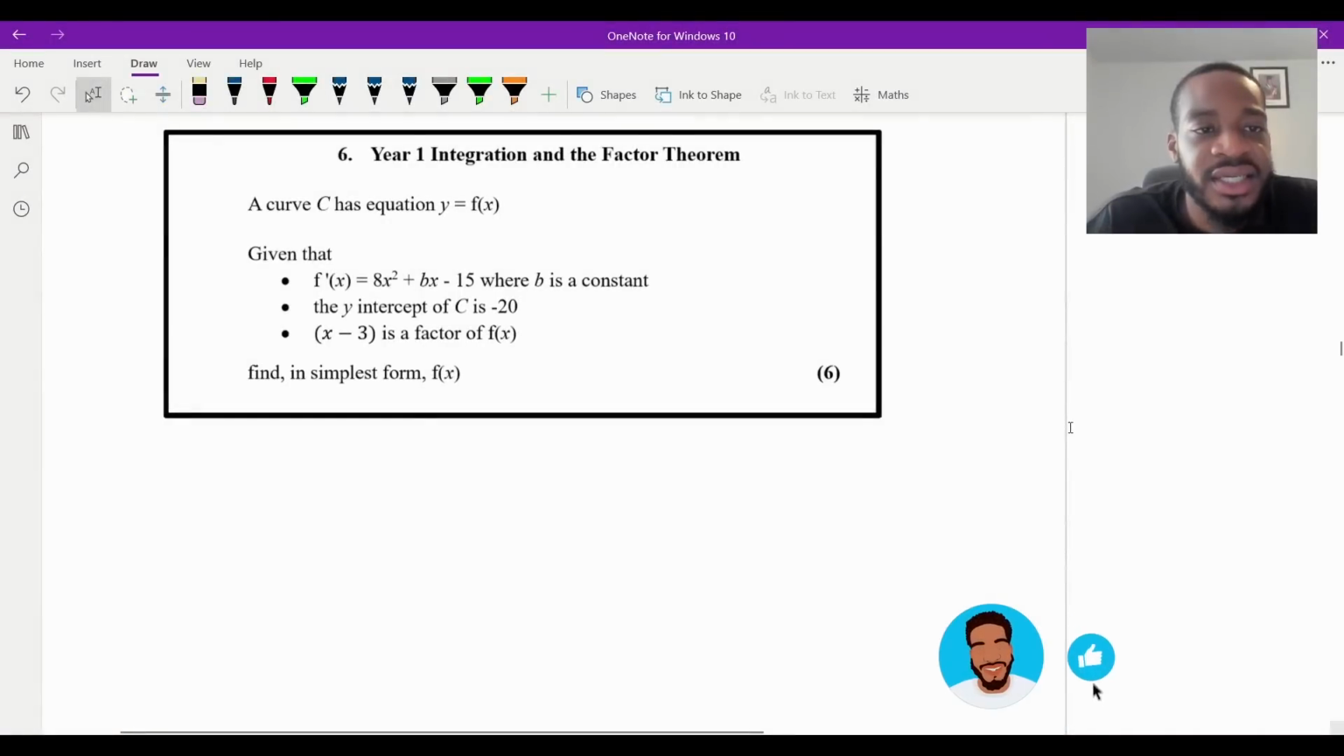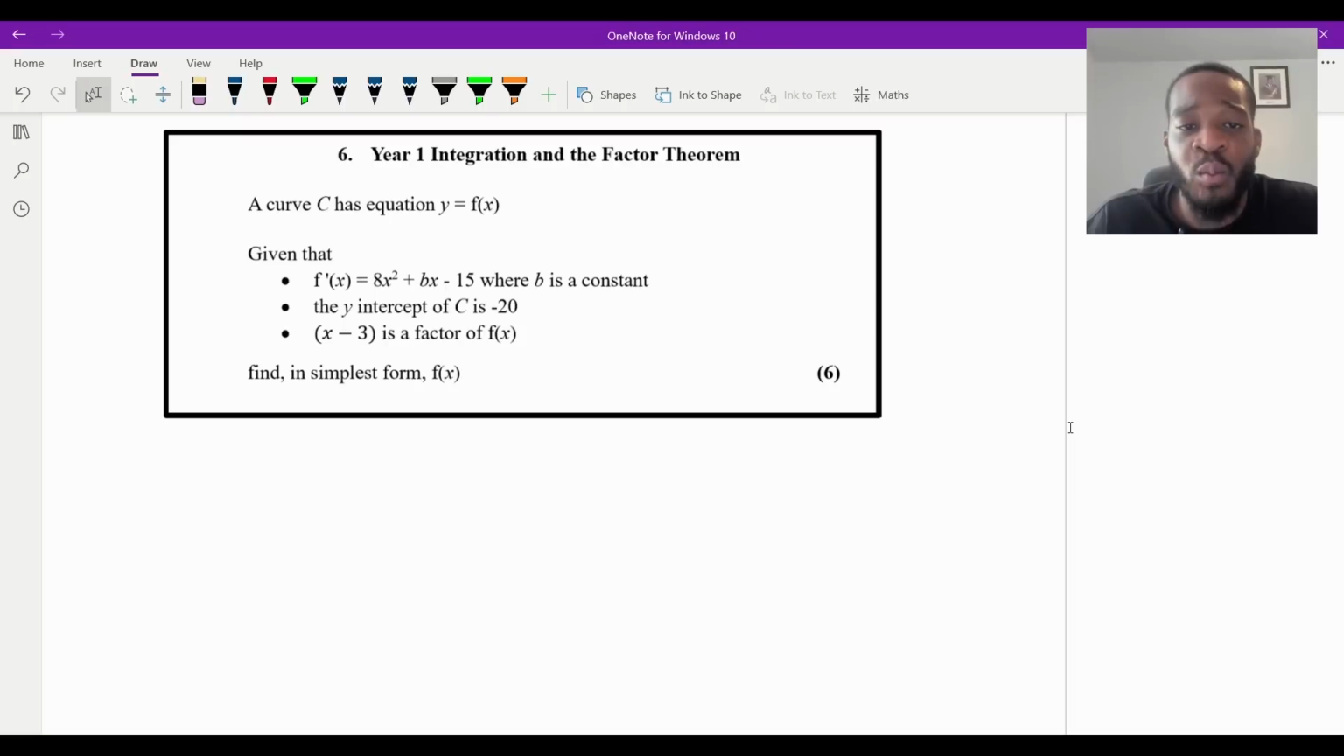Okay, so question 6 says a curve C has equation y equals f of x. Given that f dash of x is equal to ax squared plus bx minus 15, where b is a constant, the y-intercept of the curve C is minus 20. X minus 3 is a factor of f of x. Find in simplest form f of x for 6 marks.